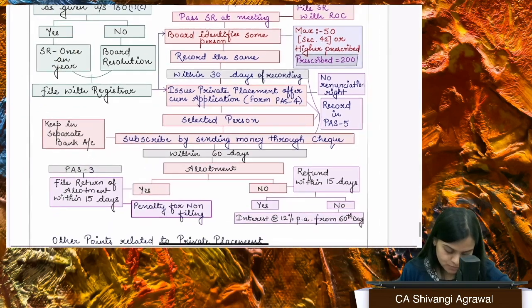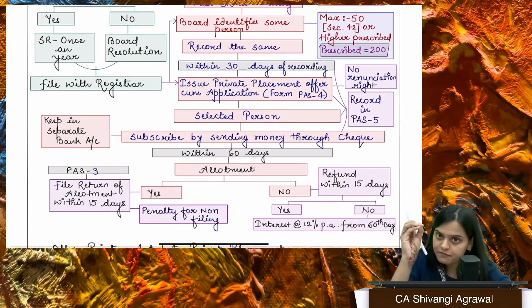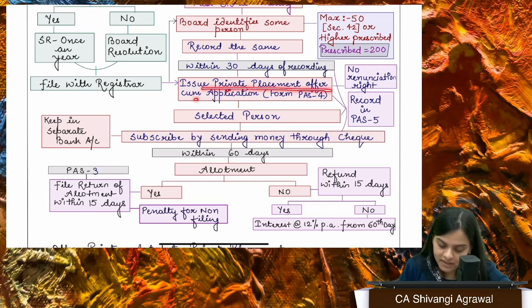Right? So, you have identified those persons. You are going to issue private placement offer cum application PAS4 to those selected persons only. Right? Maximum 50, higher prescribed is 200. Right? So, we go by the prescribed, of course. So, 200 is the limit that we have. Right? But you have to remember this also to write in the section.